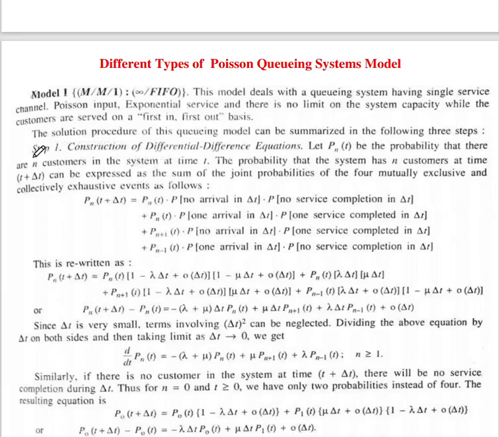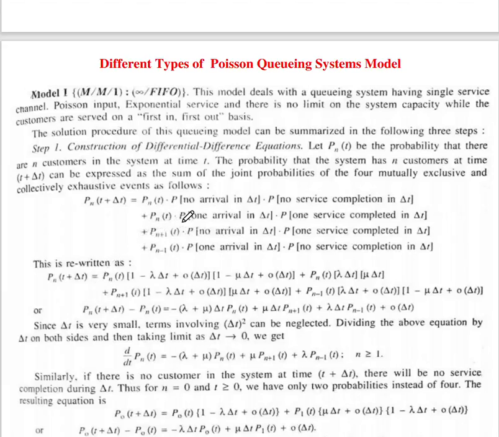Some customers will arrive from time to time, and the probability can be written in the following form: P_n(t plus delta t), where t plus delta t means a different time, or we can say the increment in time.